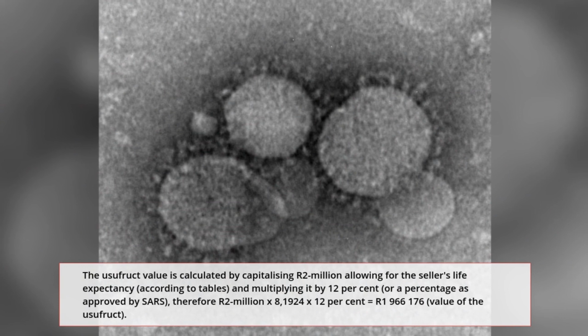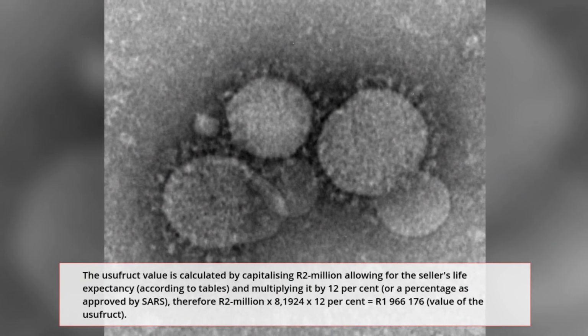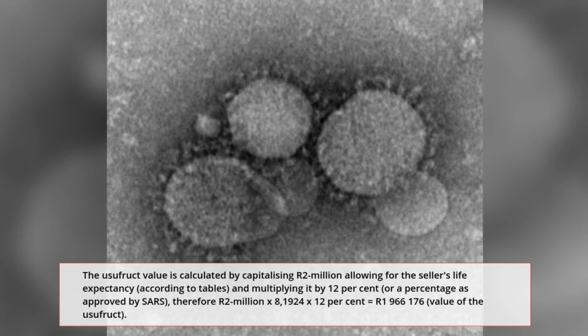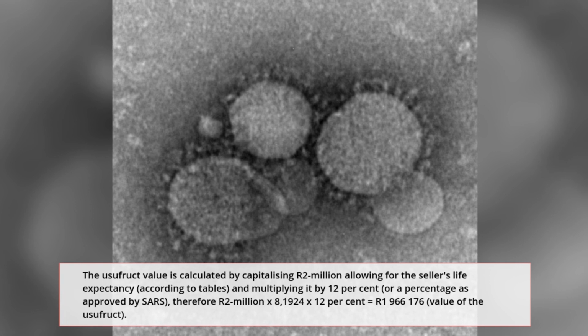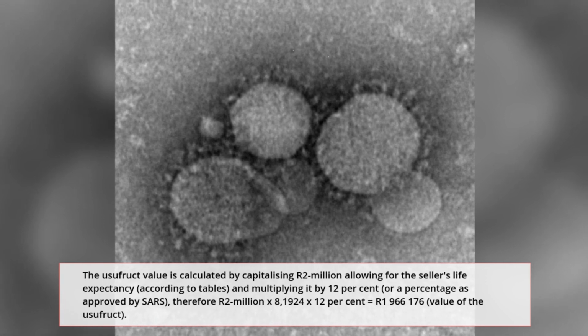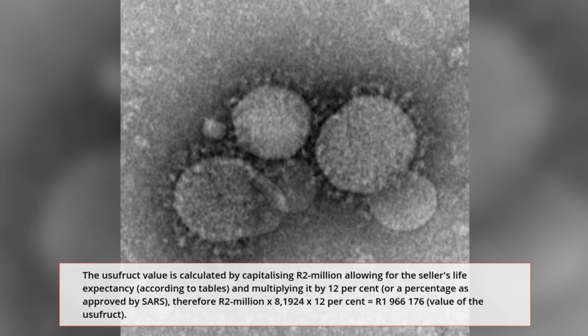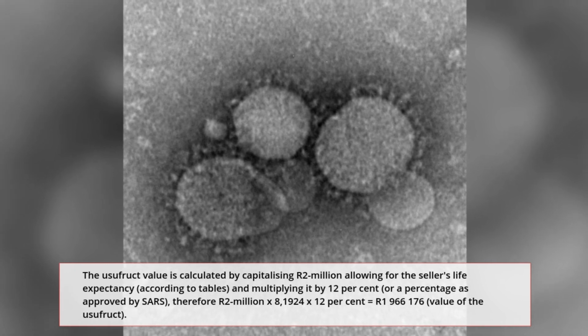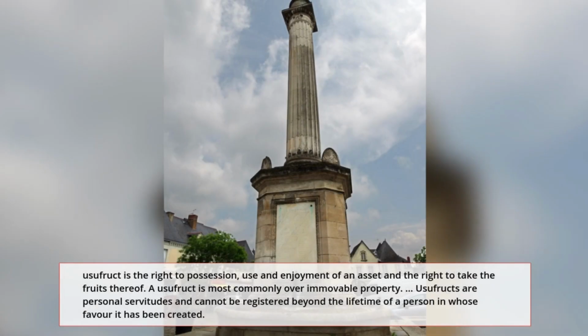The usufruct value is calculated by capitalizing R2 million, allowing for the seller's life expectancy, according to tables, and multiplying it by 12%, or a percentage as approved by SARS. Therefore R2 million x 8,1924 x 12% equals R1,966,176, the value of the usufruct.